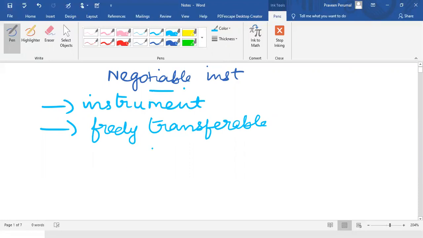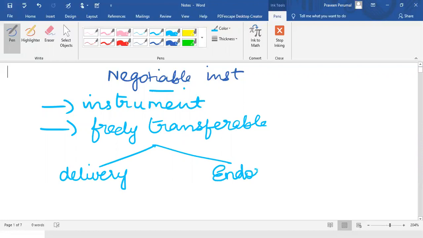And how do you transfer it? By two methods. Either you transfer it by mere delivery, or you endorse it and deliver. One is mere delivery, the other is endorsement and delivery.